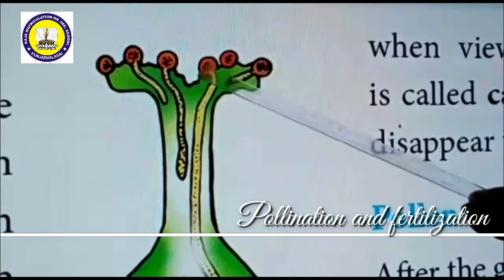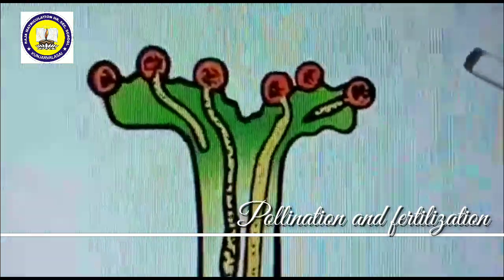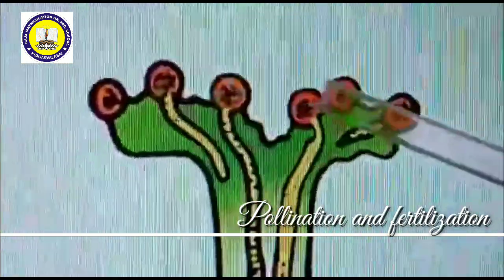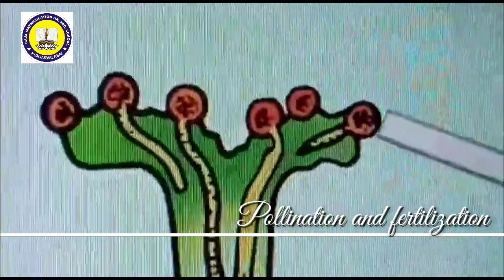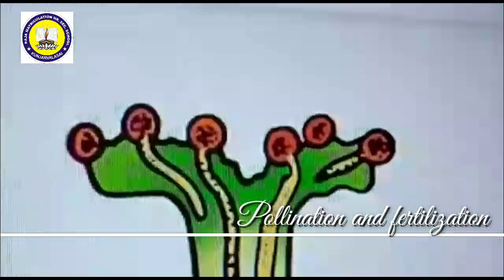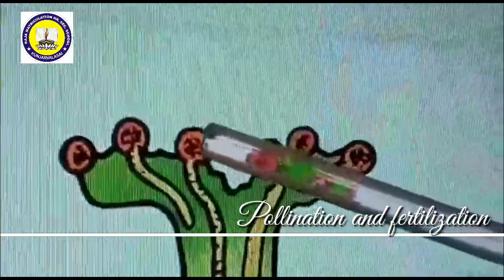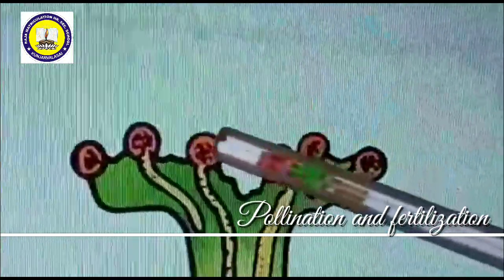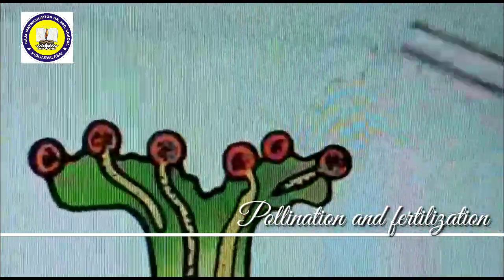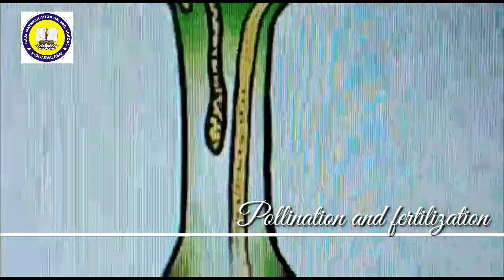Here some mucilaginous substances might be there. There is a wet stigma, and sometimes a dry stigma also might be there. The pollen grain will absorb this sugary liquid fluid. Then the intine and exine get ready, and through the germ pore the pollen tube emerges. A number of pollen tubes arise from various pollen grains, but only one pollen tube will reach the ovule.